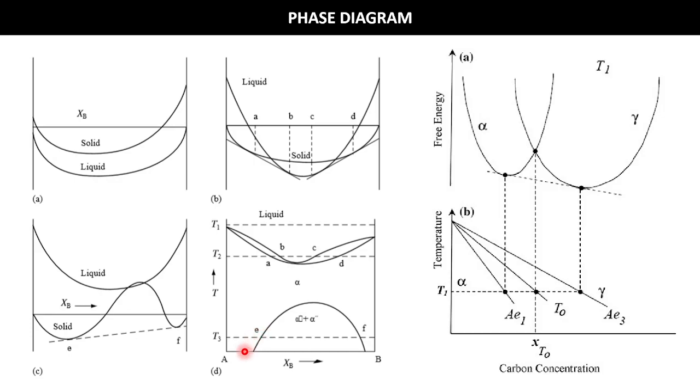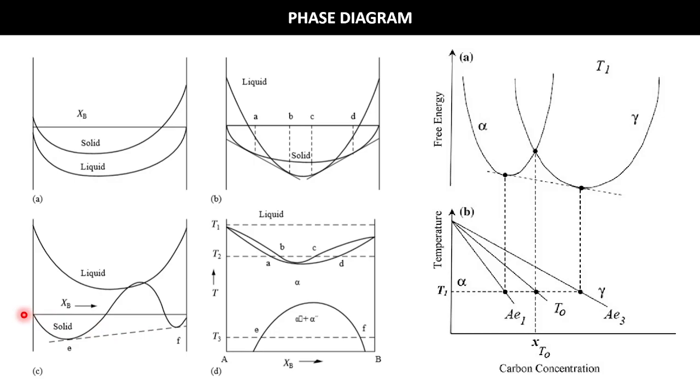our solid is trying to separate out into two phases which have different atomic, what is it called, different lattice parameter values, okay.